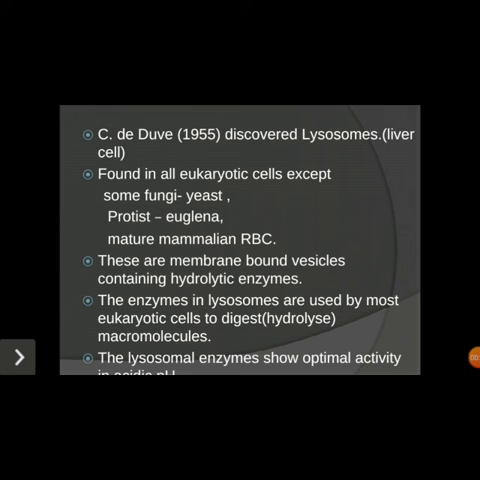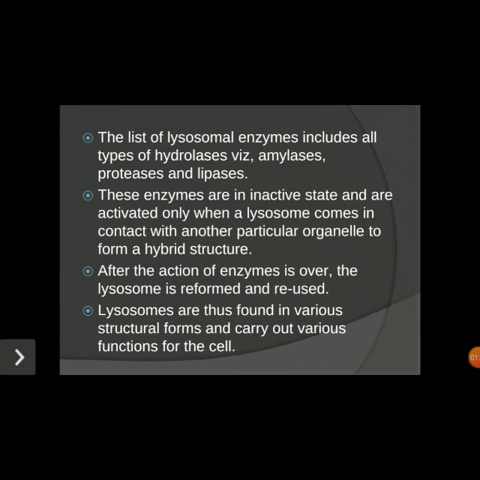The enzymes in the lysosomes are used by the eukaryotic cell to digest macromolecules. That means this lysosome contains hydrolytic enzymes which help in the digestion of food material. The list of lysosomal enzymes includes all types of hydrolases, like amylase, protease and lipase. These are the enzymes which help in the breakdown of the food material.